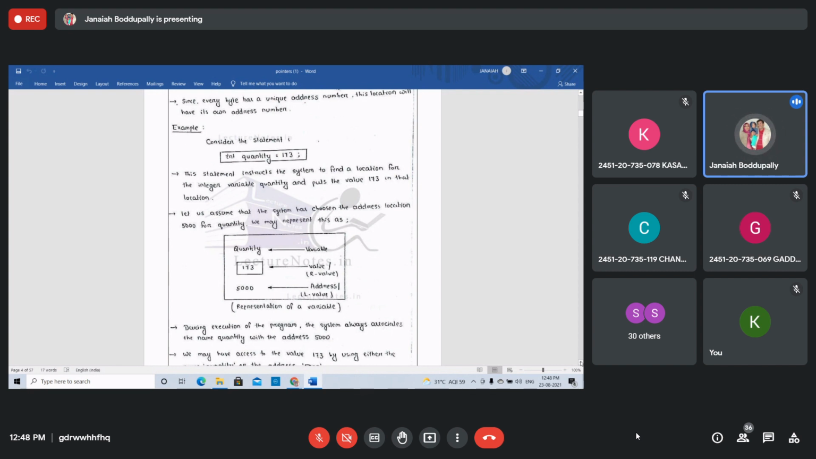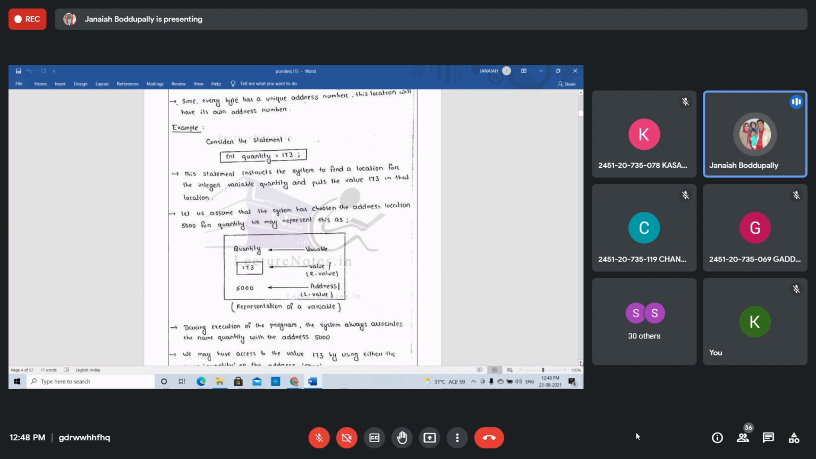See this one. Quantity is a variable. The value of that variable is 173, right? That is the real value at that location. And what is the location value? 5000. That is called the address.